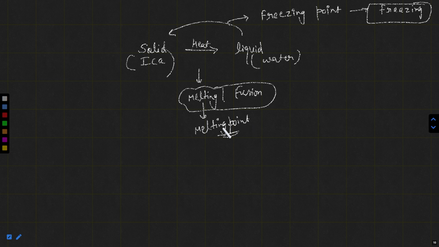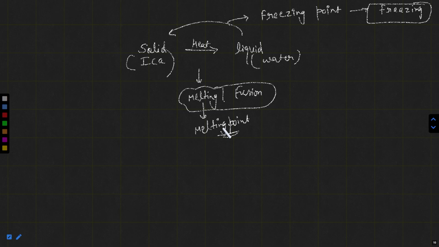It means if you are increasing the temperature, the particles' kinetic energy will increase and they will increase the interparticle space, and the solid particles will convert themselves into liquid.